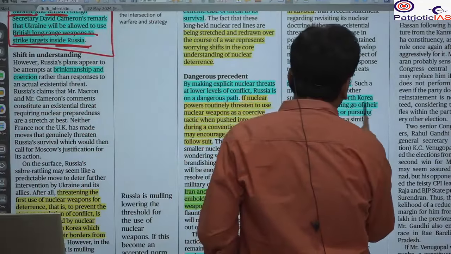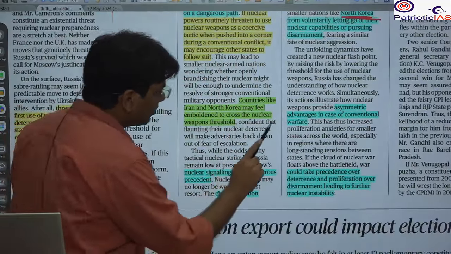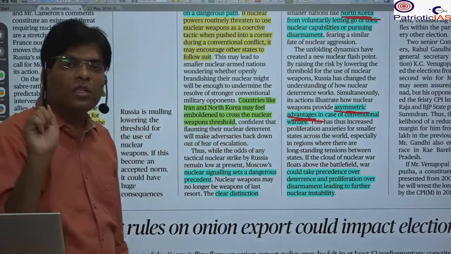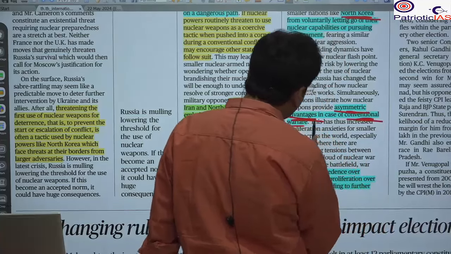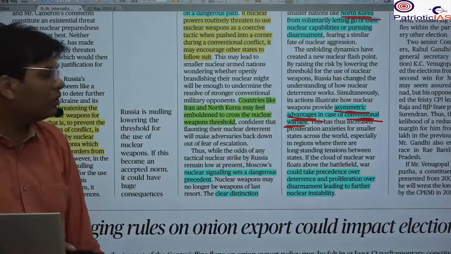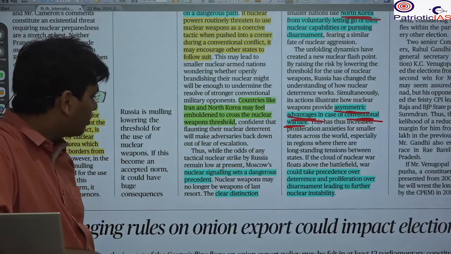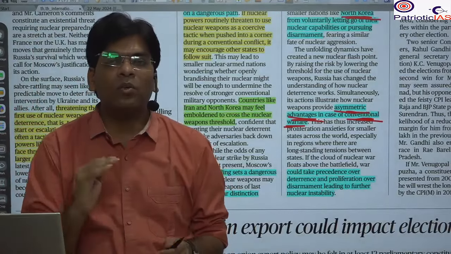Here it is talking about North Korea and Iran, and about the asymmetric advantage if you have a nuclear weapon. In conventional warfare, whatever advantage you have, whatever powerful army you have, if you don't have a nuclear weapon, you will not stand against a country that has one. And this type of statement will dilute such a deterrence.